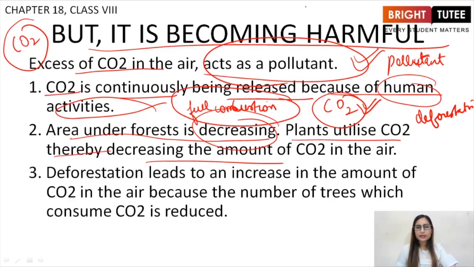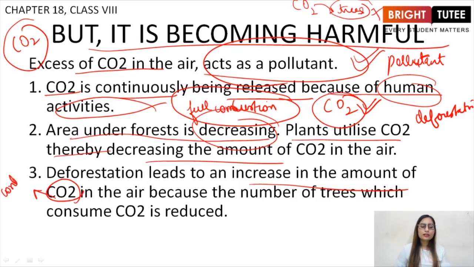There is excess carbon dioxide. If there is excess carbon dioxide, it should be taken up by trees. But we are reducing the trees as well. We do not have an ample amount of trees. So, deforestation leads to an increase in the amount of carbon dioxide in the air. Because there is nobody that is consuming this carbon dioxide, the volume of carbon dioxide is continuously increasing.